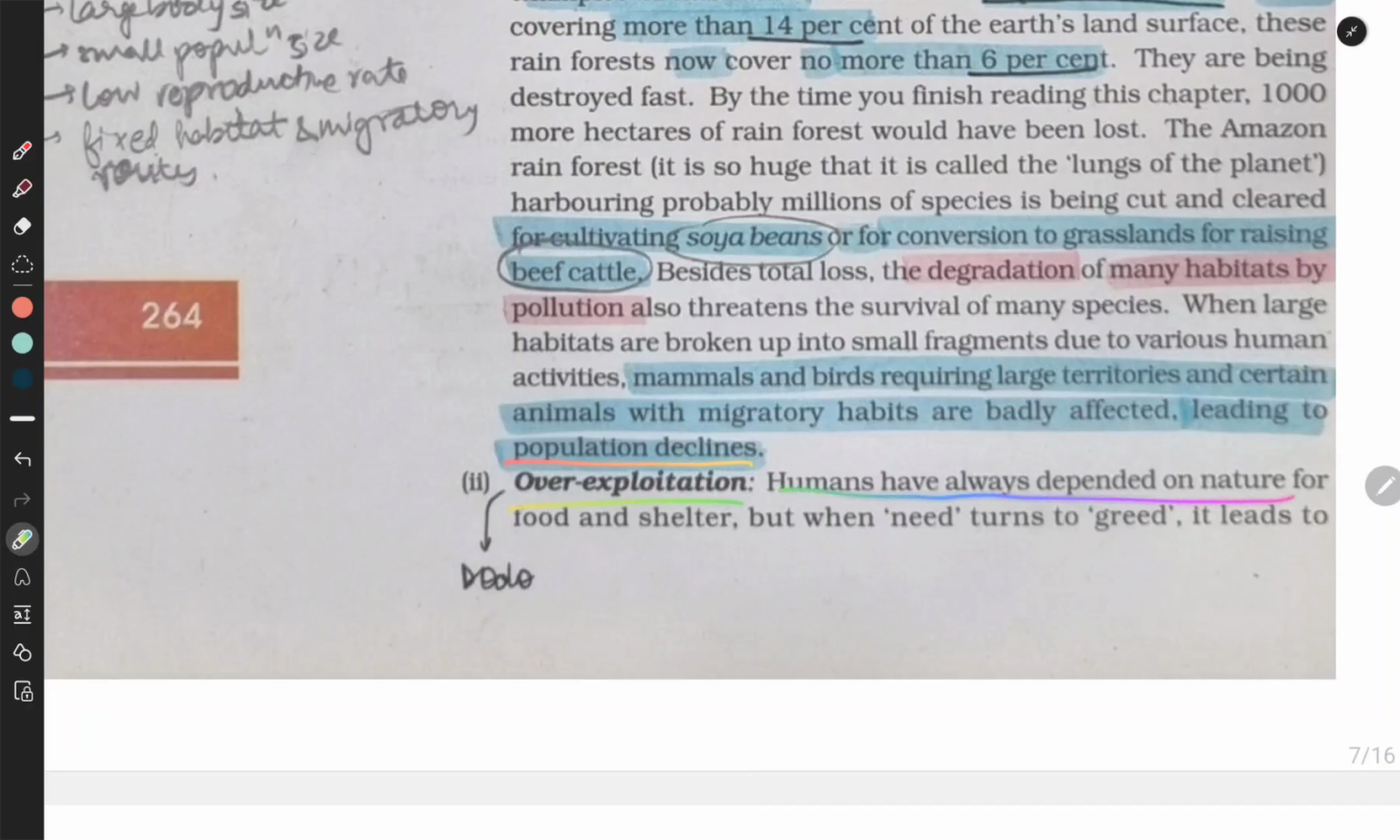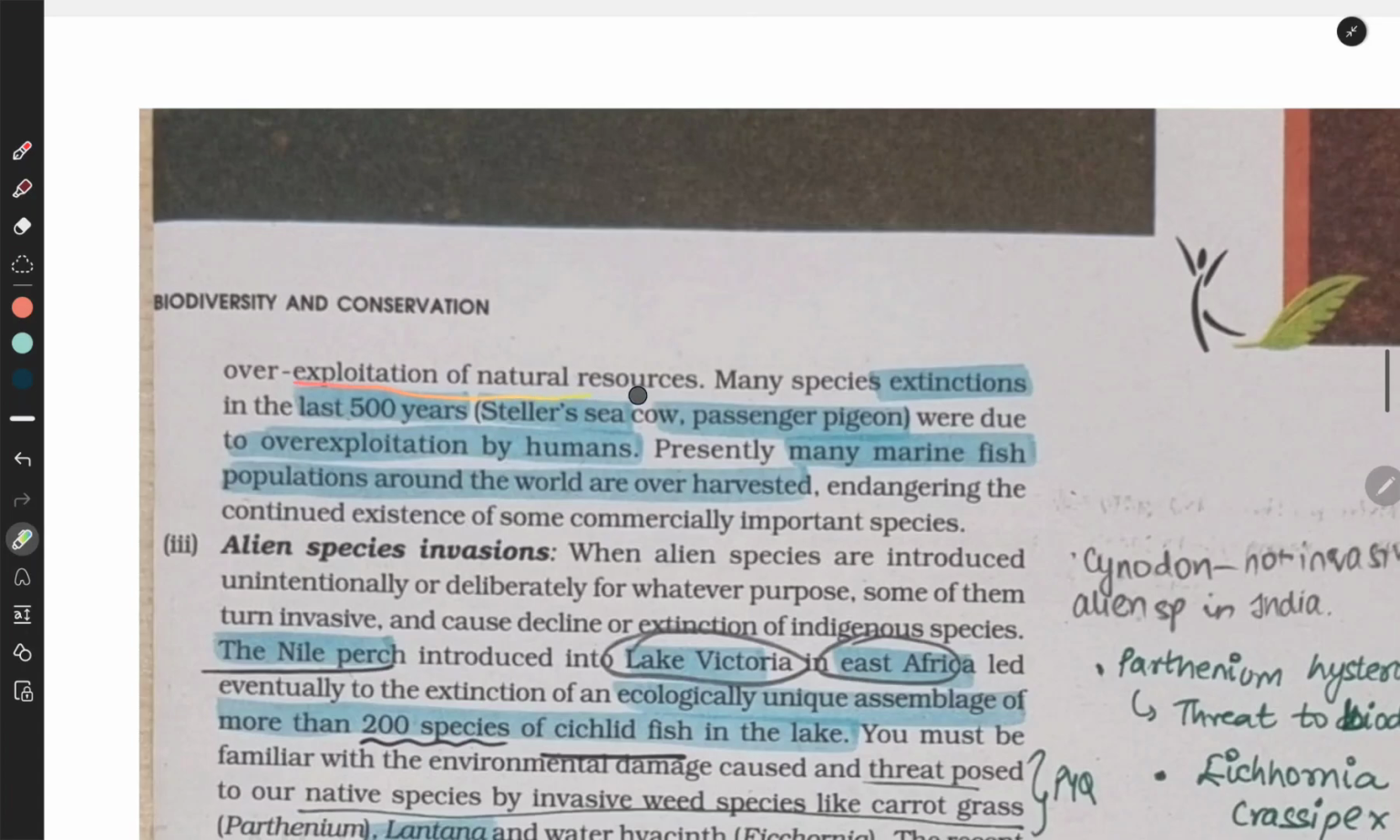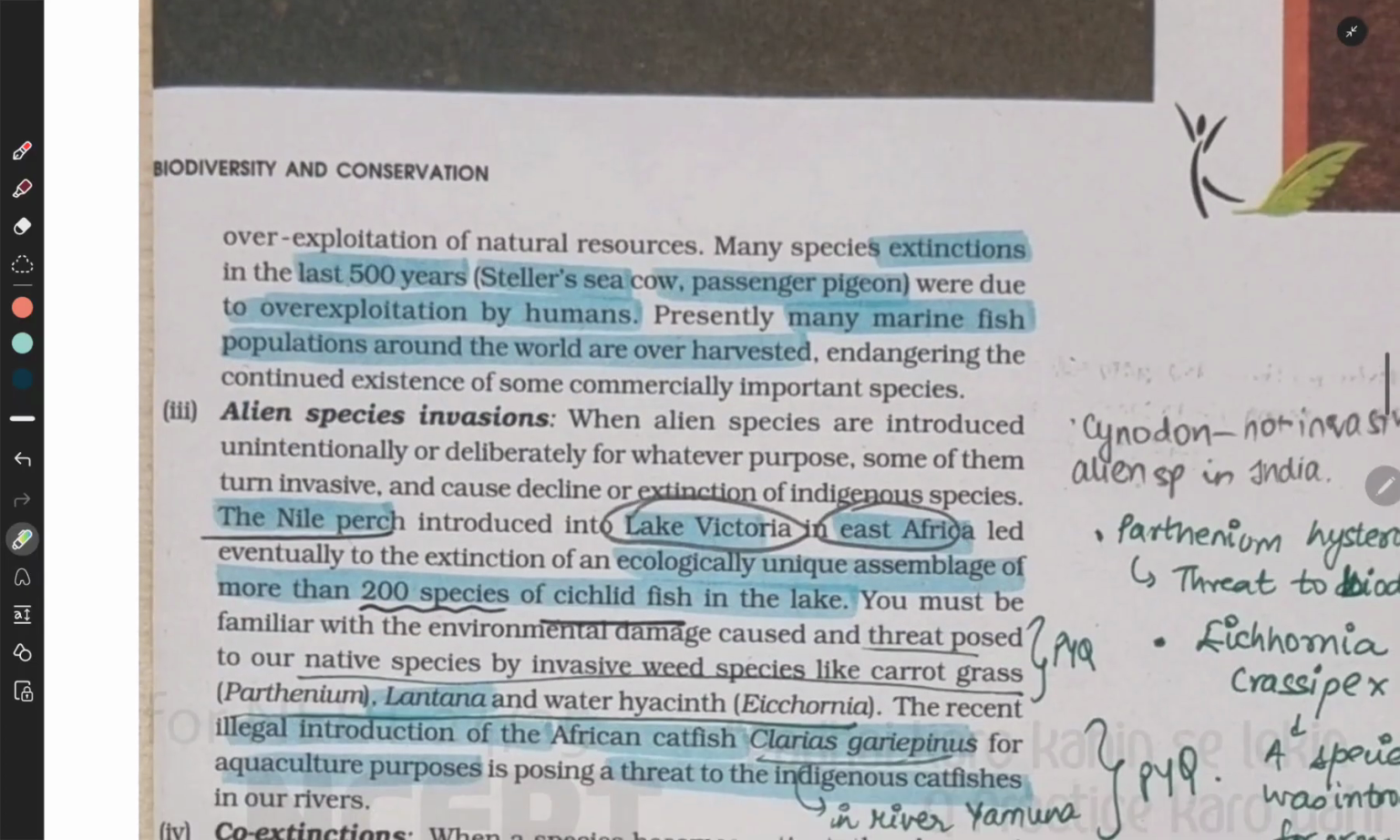Overexploitation. Humans have always depended on nature for food and shelter, but when need turns into greed, it leads to overexploitation of natural resources. Many species extinctions in the last 500 years, such as Steller's sea cow and the passenger pigeon, were due to overexploitation by humans. Presently, many marine fish populations around the world are over-harvested, endangering the continued existence of some commercially important species.